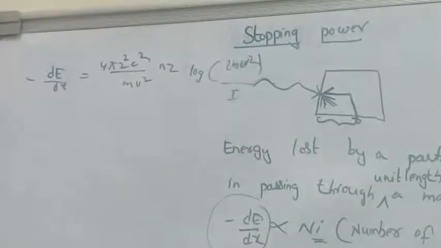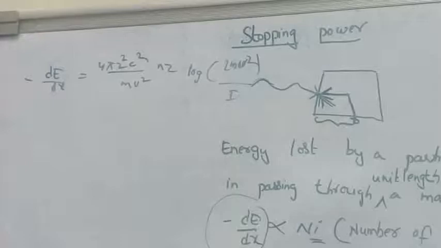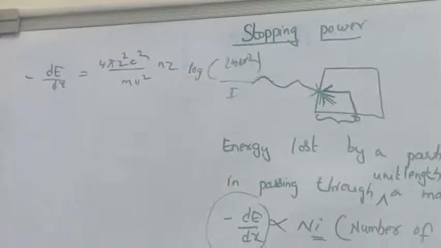Here z is the charge, and v is the velocity of the heavy particle.